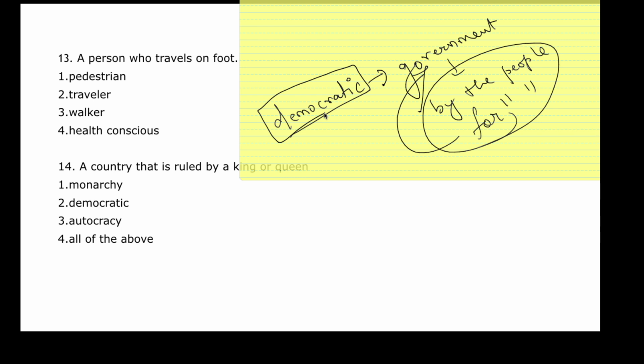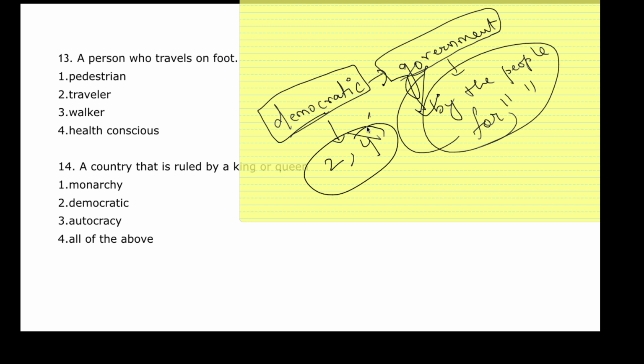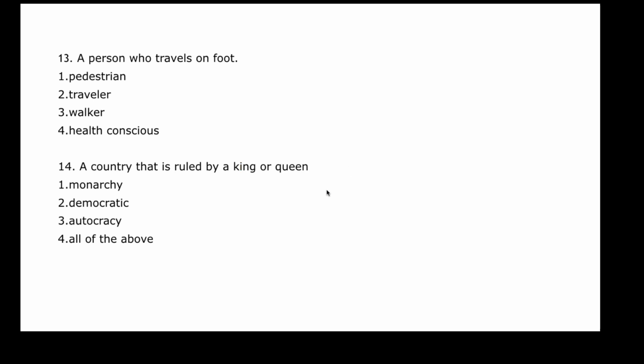That means a democratic country is one that is ruled by a democratic government that is elected by its own citizens. It is not ruled by a king or queen. So you eliminate option number 2, that is democratic, and if option number 2 is not an answer, then option number 4, all of the above, is not at all an answer. So you have eliminated. You are left with two more things. One is monarchy and the other is autocracy.